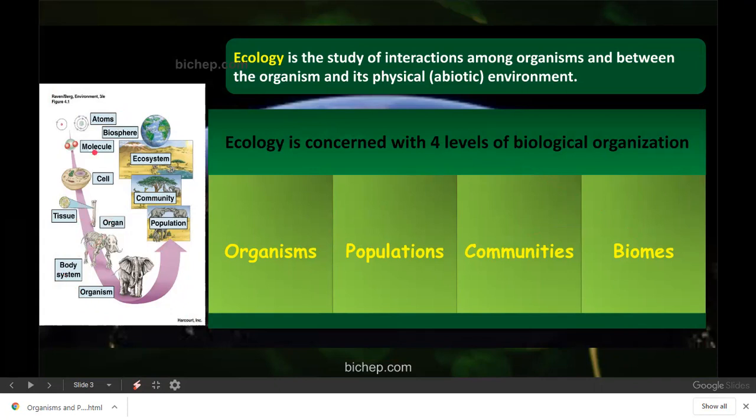But we have to go in a reverse manner, where it starts with a molecule, then cell, tissues, organ, body system, organism, population, community, ecosystem, and then the entire biosphere. So what is important here is you have to know the entire definition of ecology and the four different levels of biological organization. Let us go for next.